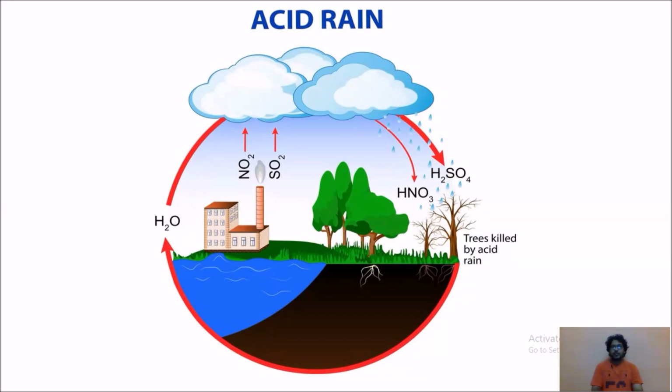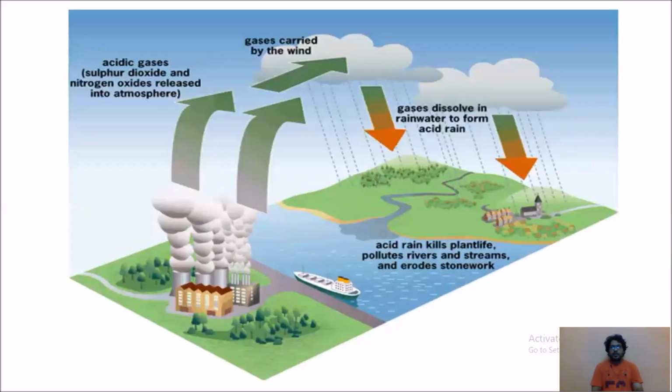When acid rain falls, you can observe its effects. As you can see here, trees are killed by acid rain. Not only this, see this diagram. From factories, acidic gases like sulfur dioxide and nitrogen oxides are released into the atmosphere. Those gases are carried by winds and reach the clouds, where the particles stick to the bottom surface of the cloud.